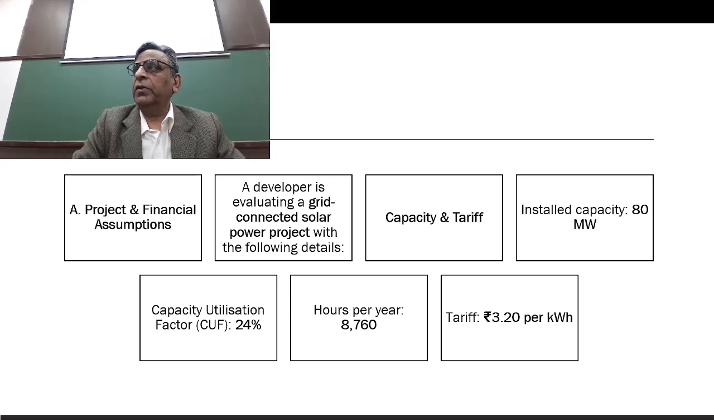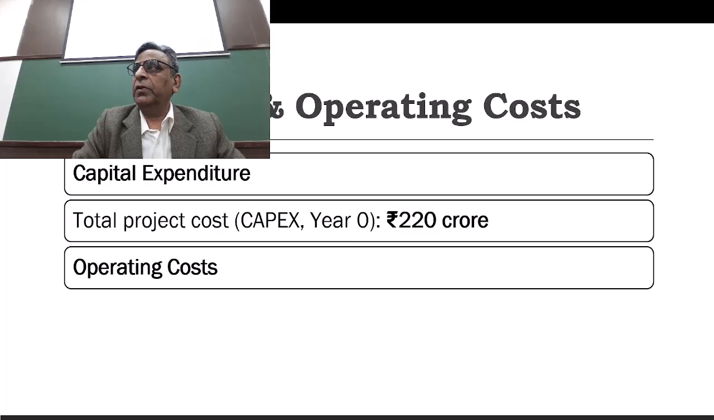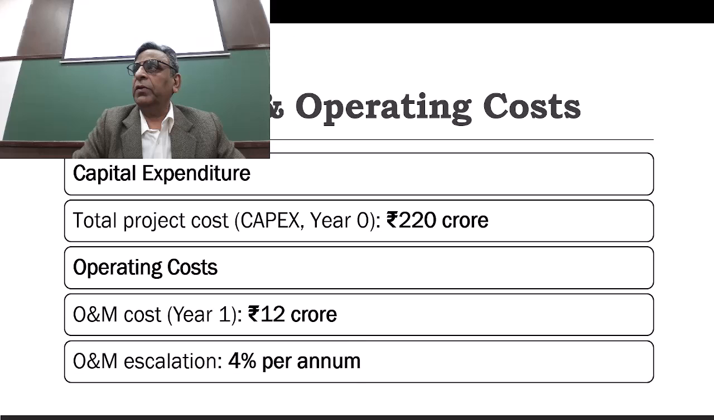Project financials and assumptions. A developer is evaluating a grid-connected solar power project with the following details. Capacity and tariff: installed capacity is 80 megawatt, capacity utilization is 24%, hours per year is 8760, the tariff rate is 3 rupees 20 paisa. Then the capital and operating costs: capital expenditure is 220 crores, O&M cost is 12 crores and O&M escalation is 4%.